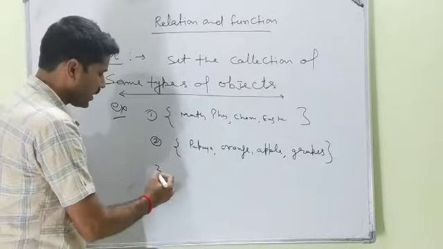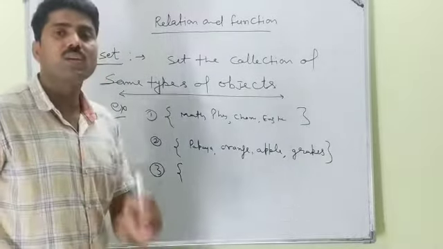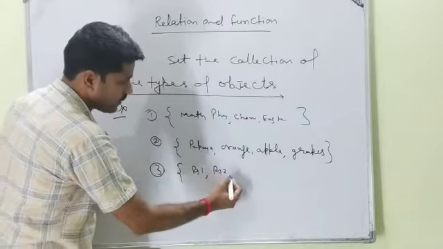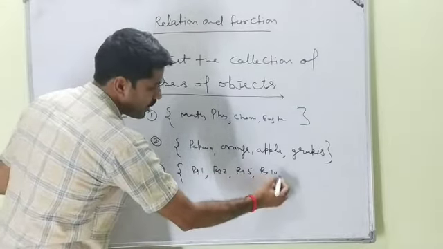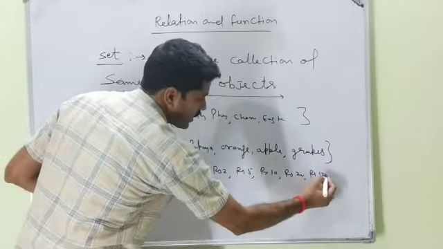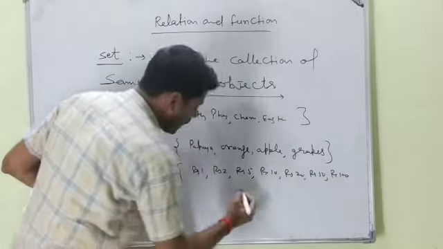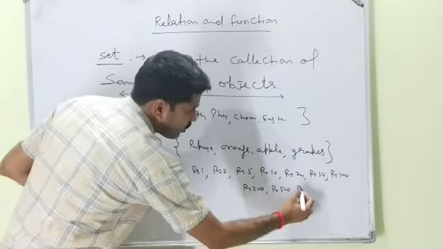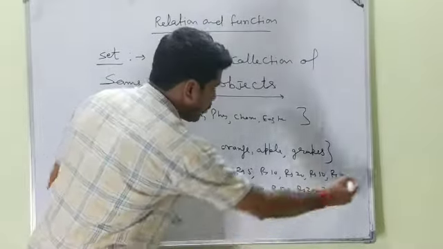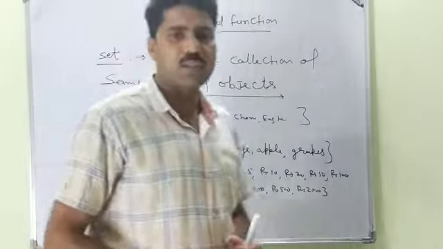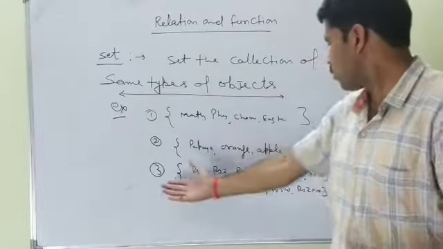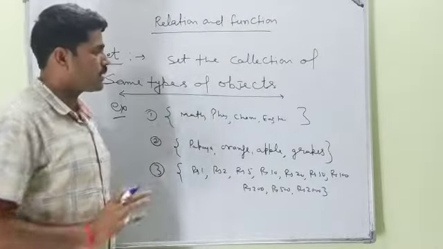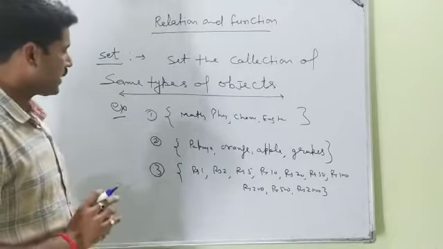And third example, if I am talking about the set of Indian currency notes, then rupee 1 note is available, rupee 2 note is available, rupees 5, rupees 10, rupees 20, rupees 50, rupees 100, rupees 200, rupees 500, and rupees 2000 notes are available. What is this? This is the set of Indian currency. So you see, these are all the same type of object. I hope with the help of these examples, set will be clear.